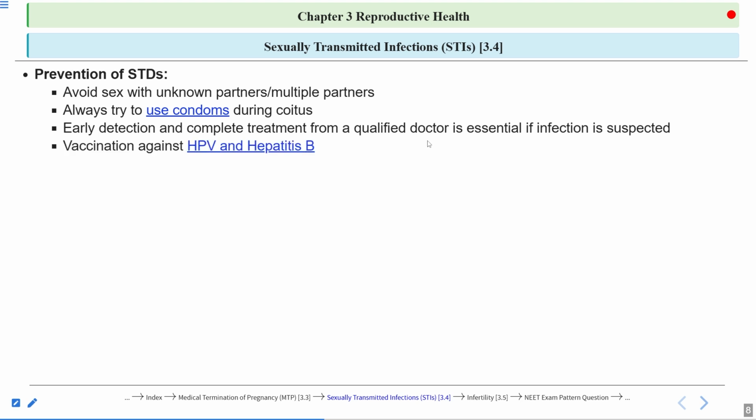So there are some vaccines available against HPV and hepatitis B. So awareness should be spread regarding these vaccination programs also, because there are vaccines against HPV and hepatitis B.